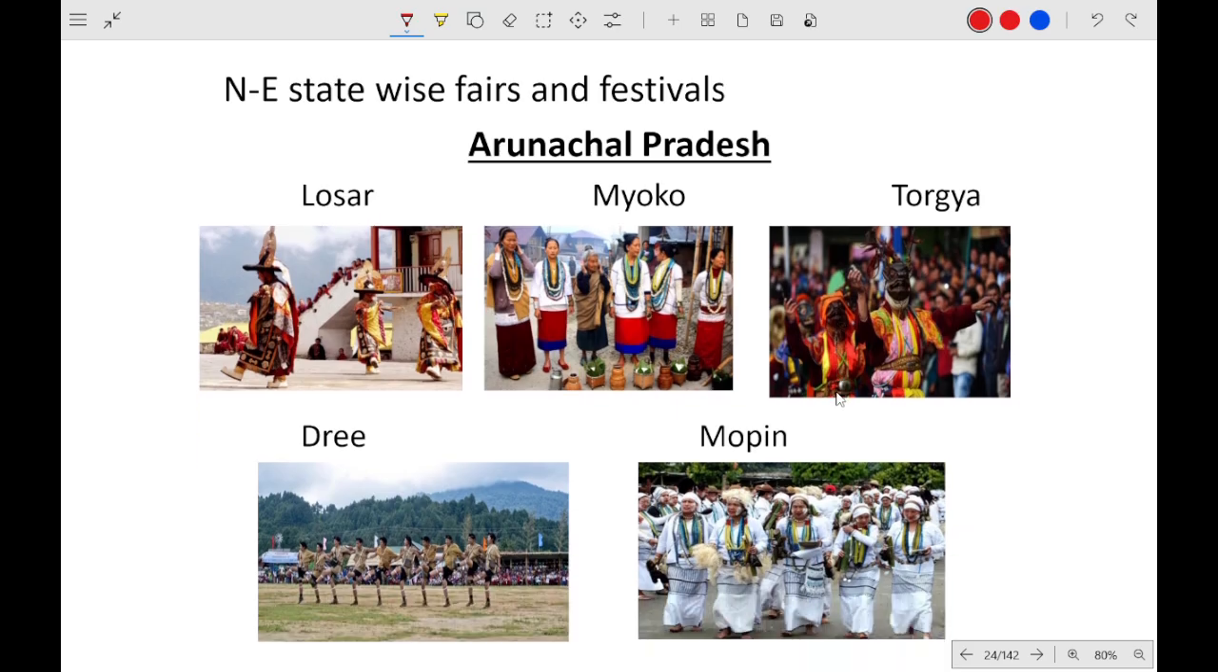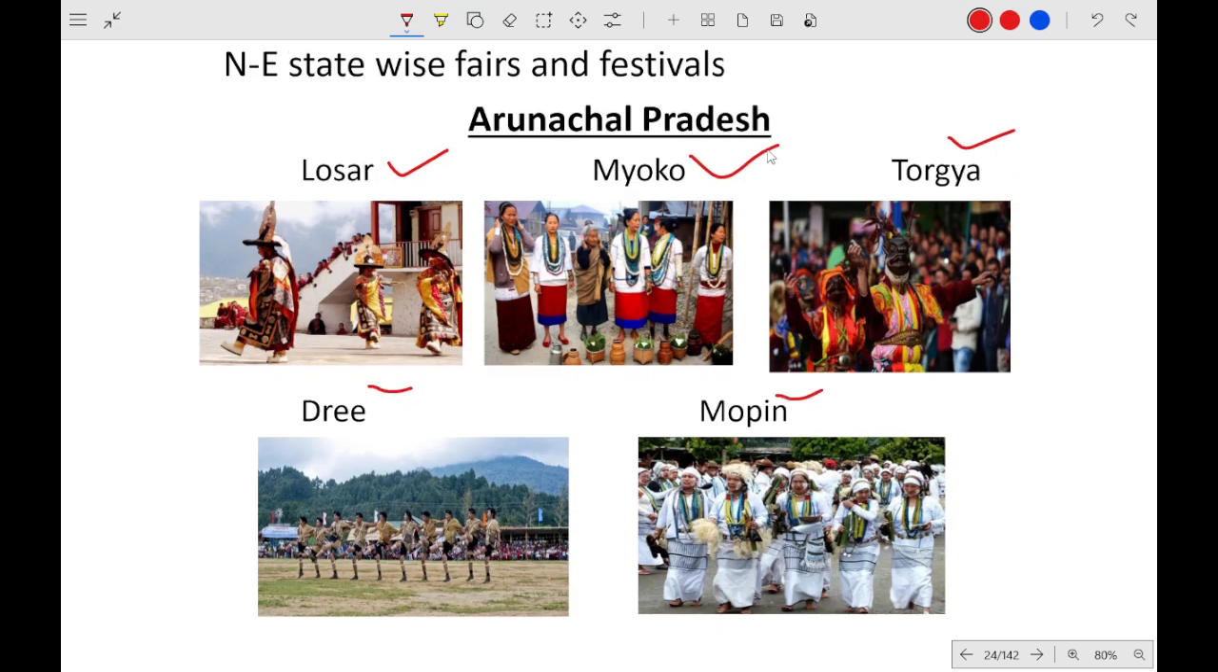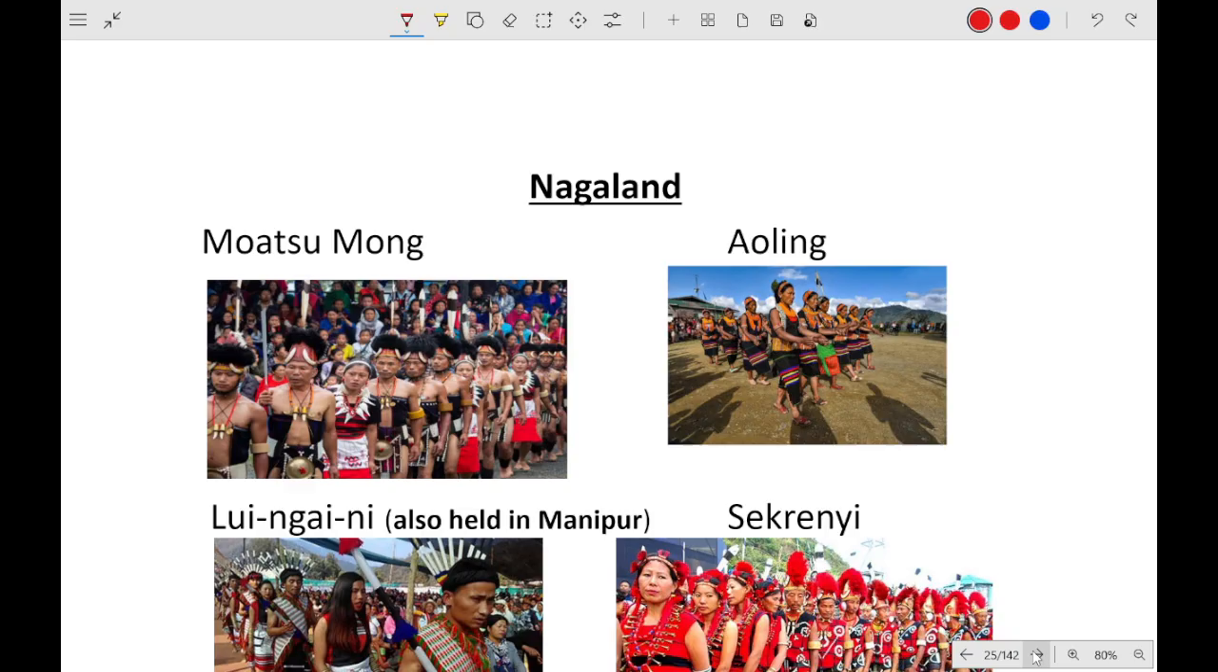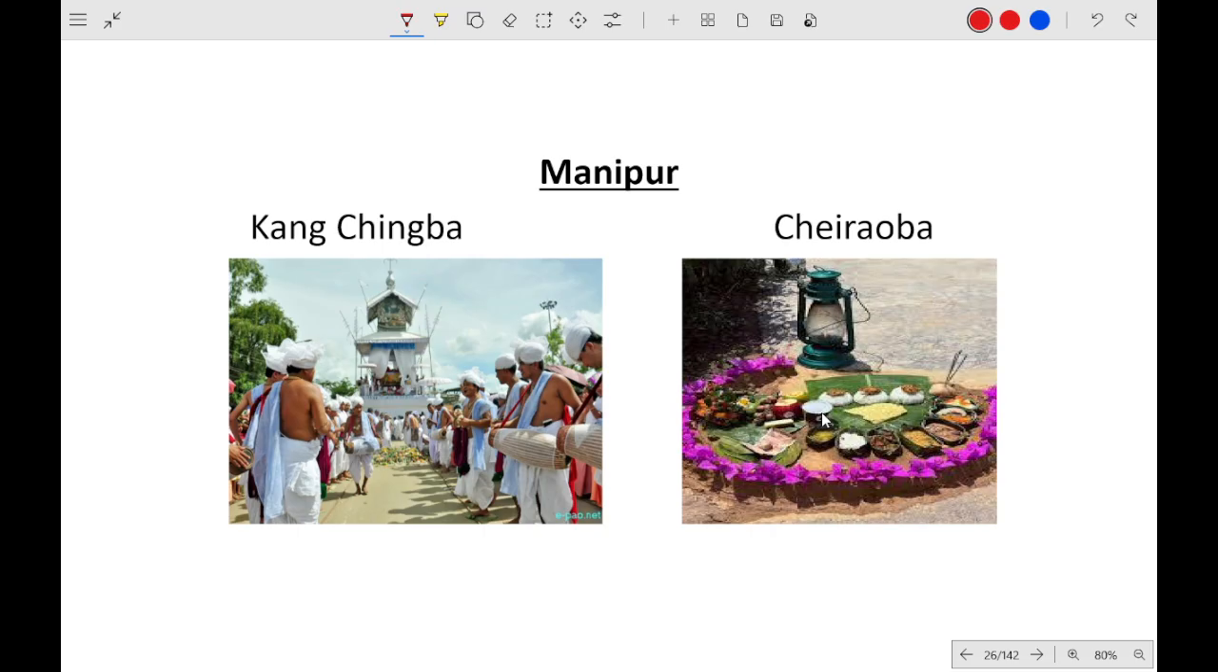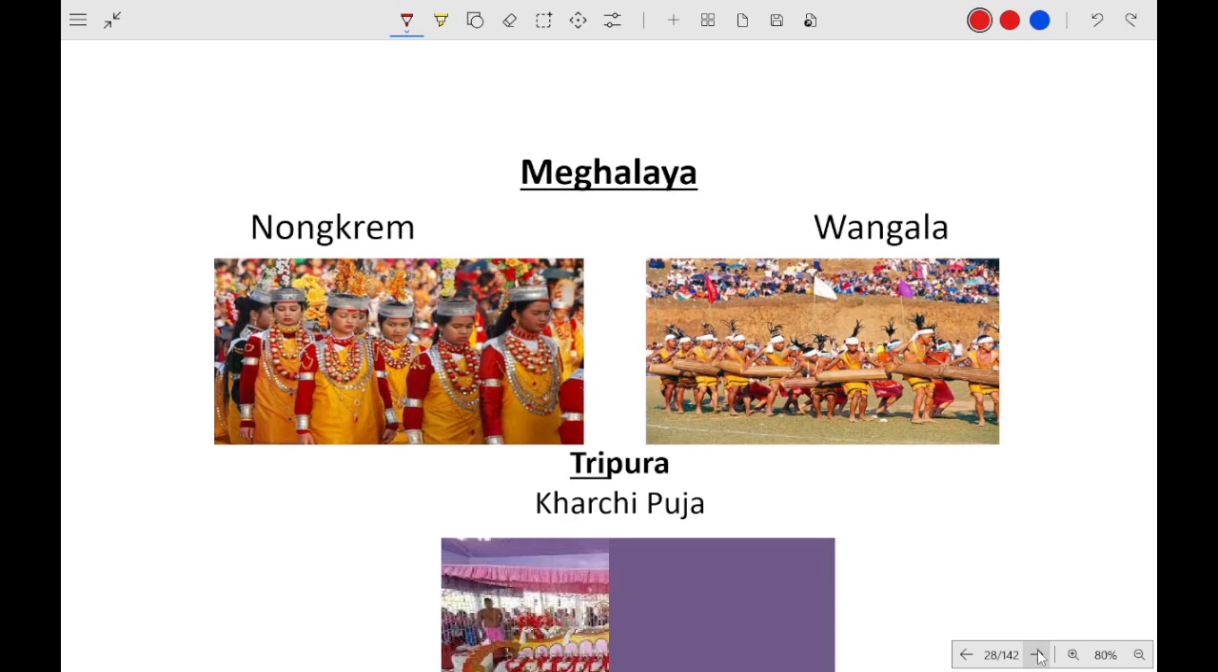These are some of the fairs and festivals in Arunachal Pradesh which are important from the exam point of view. Losar, Nyokum, Togya, Dree, Mopin, as you can see, these are from Arunachal Pradesh. And these are from Nagaland: Moatsu, Mong, Aoling, Sekrenyi. These are from Nagaland, then Manipur, and then Mizoram, Meghalaya.